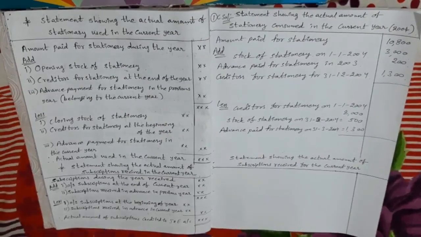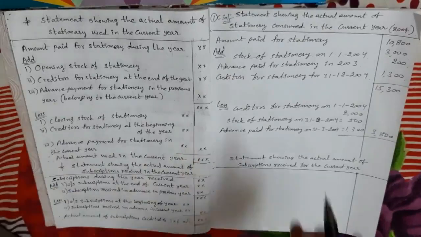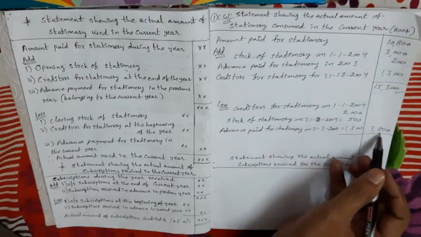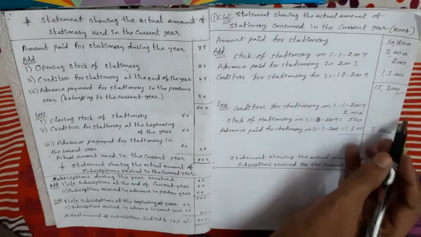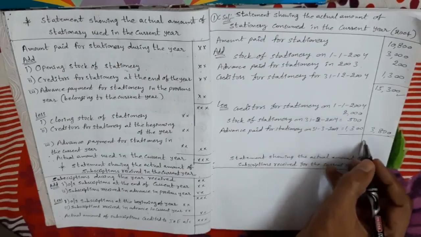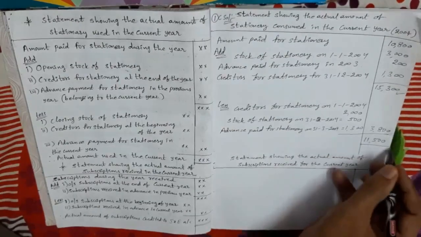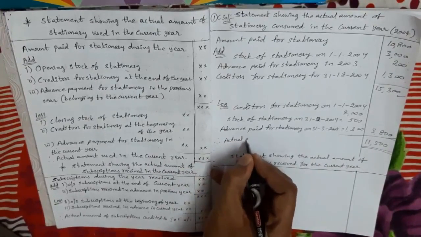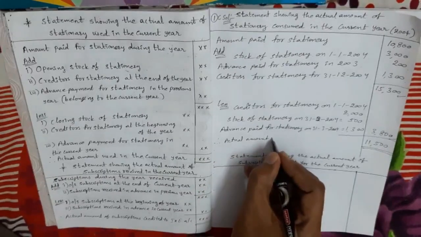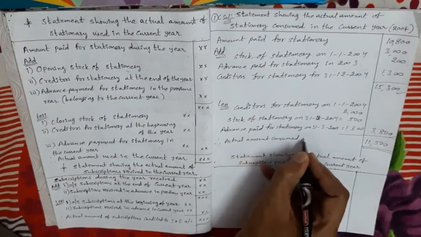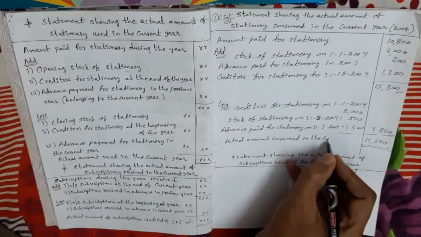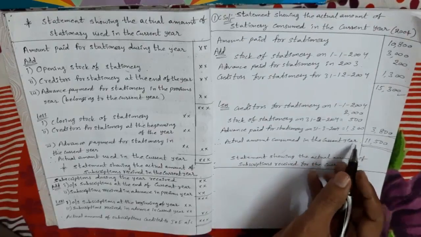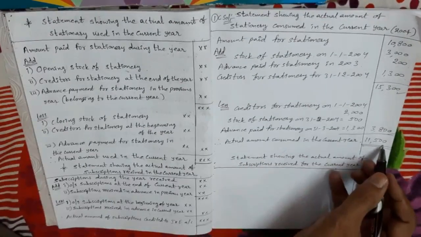I am closing the statement. This total is 15,300. This 3 amount total is 3,800. How to minus? So 15,300 minus 3,800, balance is 11,500. This is the answer. Therefore, the actual amount consumed in the current year, which we take in income and expenditure account debit side, is 11,500.